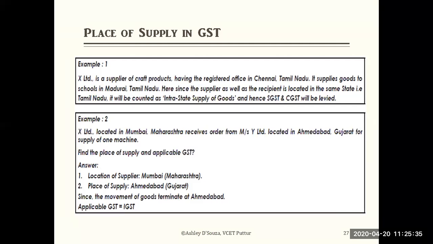So what is the applicable GST? The applicable GST is IGST, integrated GST, because it is interstate. This is not intrastate. The goods have moved from Mumbai to Gujarat, from one state to another state. That's the reason it is considered interstate and integrated GST is levied under this supply.